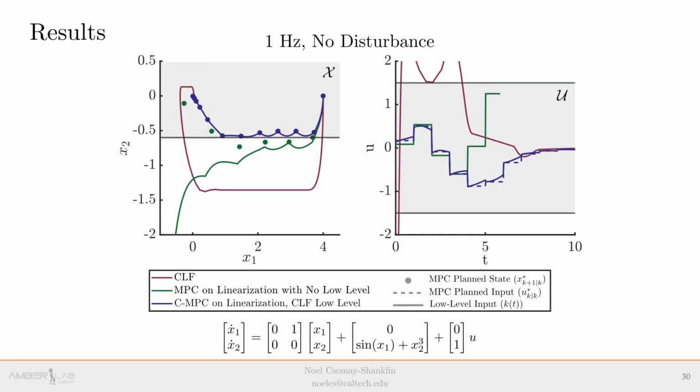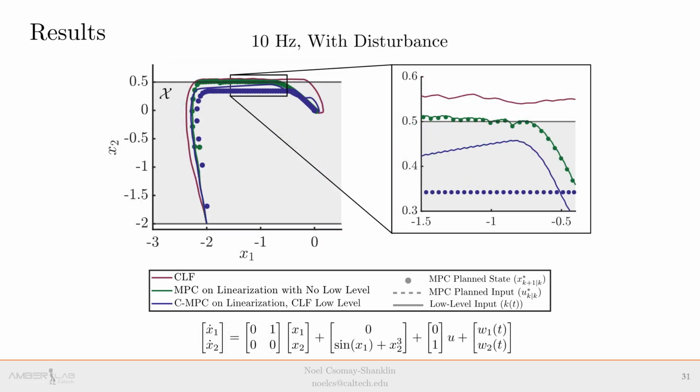Here's an example system where the MPC layer is running at 1 Hz with no disturbances. Just employing a CLF at the low level, as shown in red, state constraints on the left and input constraints on the right are violated, but stability is maintained. Just using a mid-level controller, as shown in green, we see that compounding linearization error yields instability and violation of constraints, whereas the proposed framework in blue is able to satisfy both state and input constraints while ensuring convergence to the origin. It is interesting to note the slight deviation from the feed-forward input that the proposed method uses to track the trajectory while still remaining in the input constraint set.